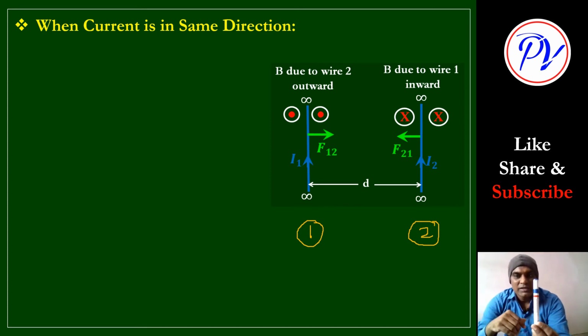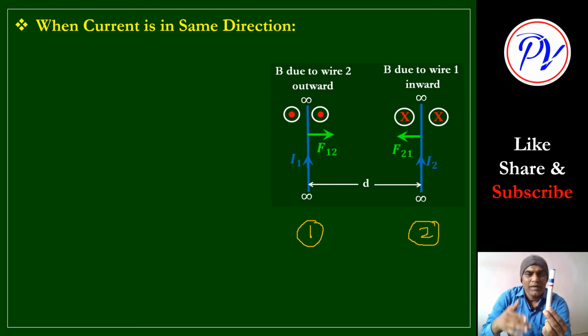That depends, and we have to find that direction by using the right hand thumb rule. How to use the right hand thumb rule to find the direction? Put your thumb in the direction of current, and the curl of the fingers of your right hand will give you the direction of magnetic field.